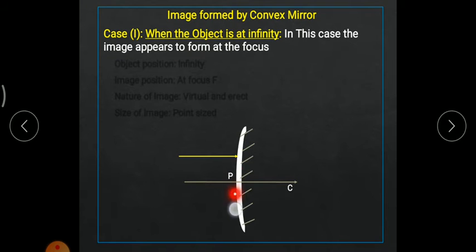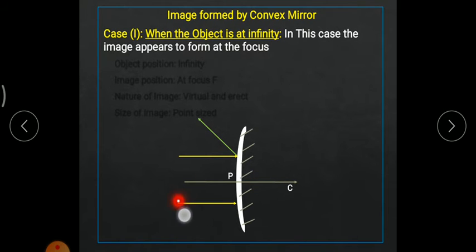Since this mirror is of diverging nature, the reflected light ray, after hitting the surface, would diverge in this manner. This green line is the reflected light ray. If I trace the path of this reflected light ray backward, it would pass through one particular point. That point is the focus.